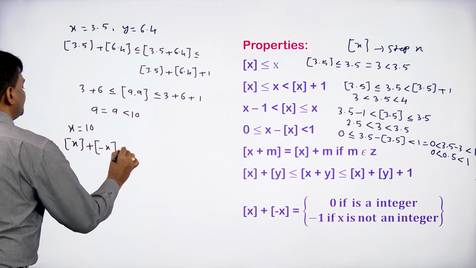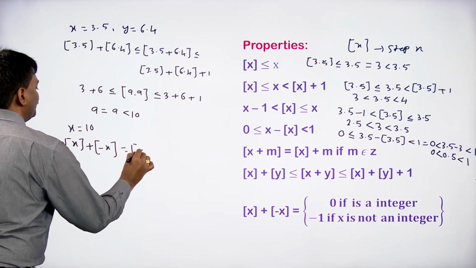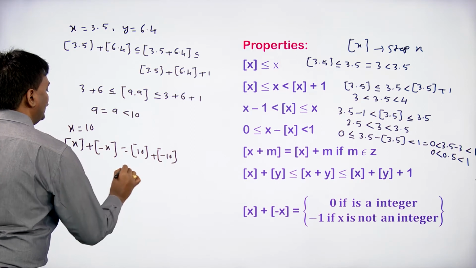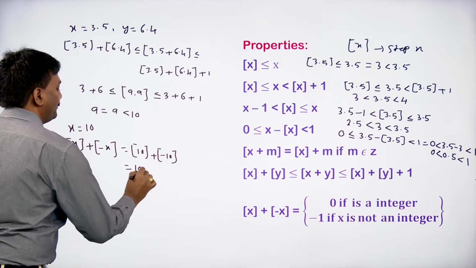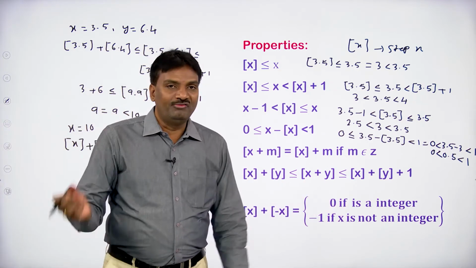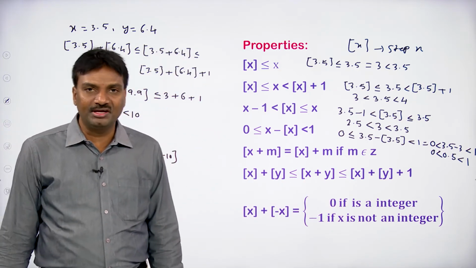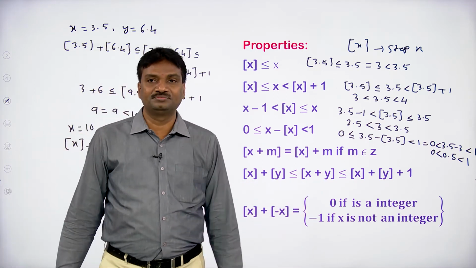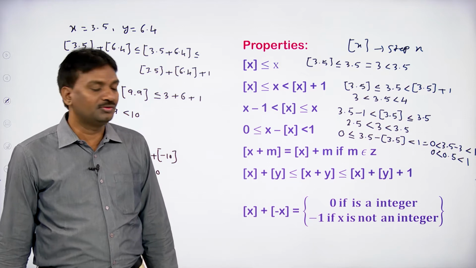So step x plus step minus x equal to step 10 plus step minus 10. Step 10 is 10 only, step of minus 10 is minus 10, so that equals 0. When x is an integer, then step x plus step minus x equal to 0.